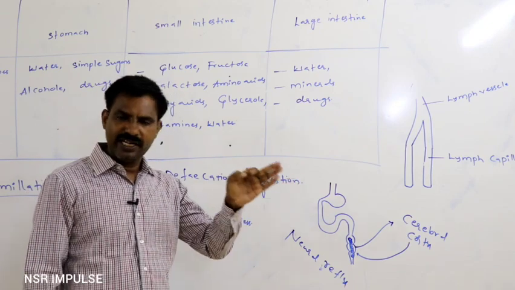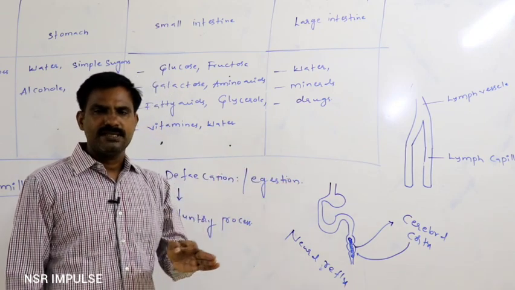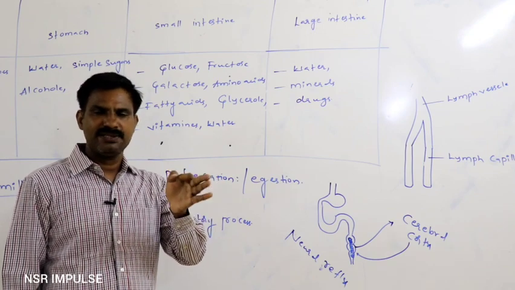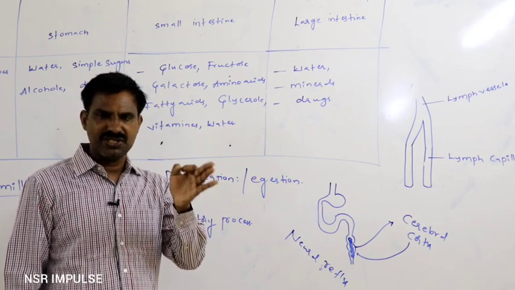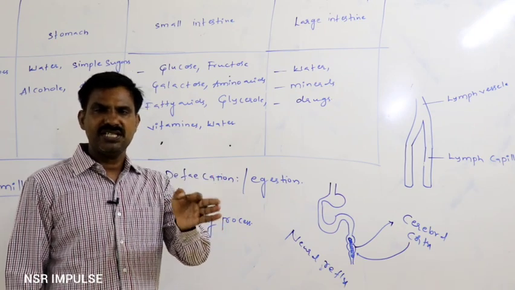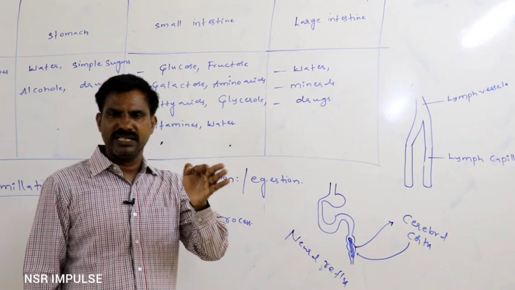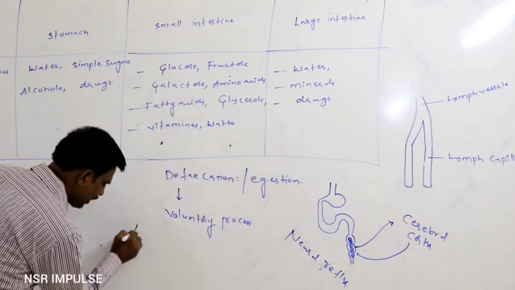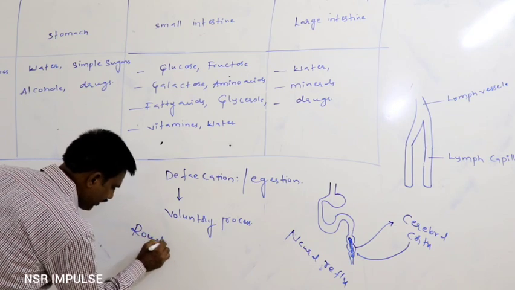In the defecated matter, certain types of plant fibers remain as they are without any change. Such plant fibers, which are retained as they are without change in the feces, are said to be roughage.